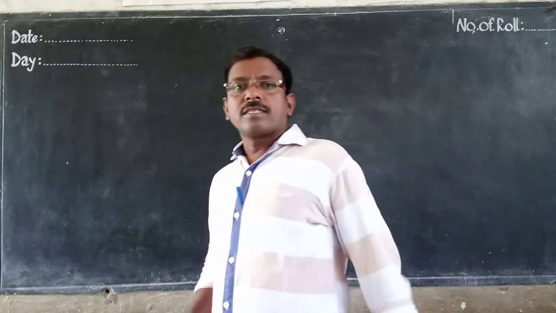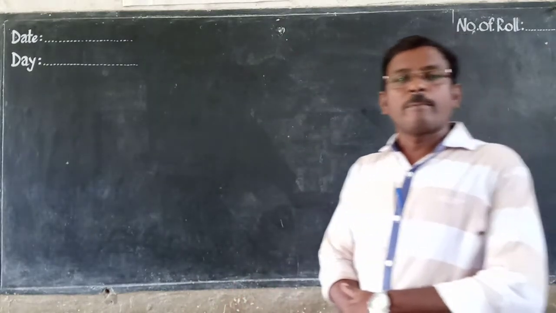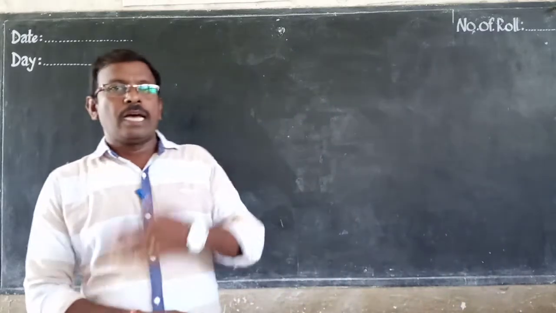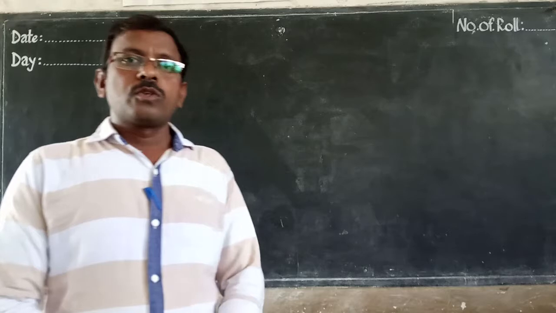Okay, in the last two videos we have discussed some basics, what things will come in social studies.